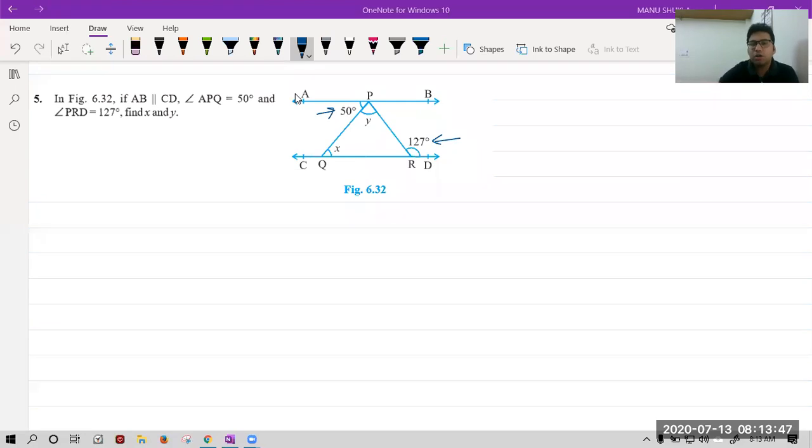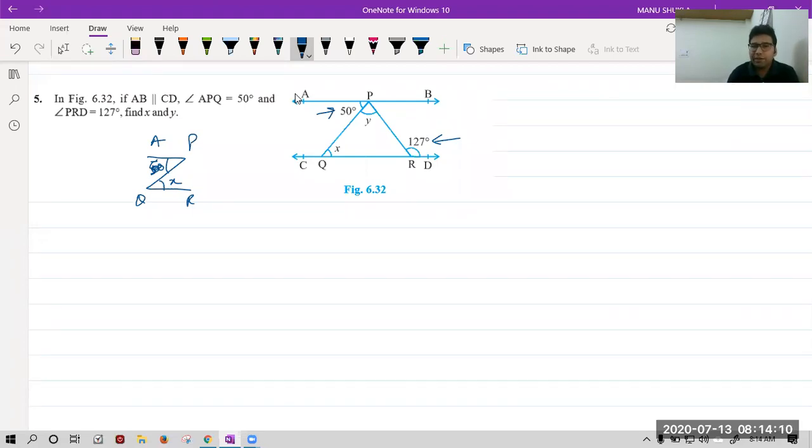How much is it? 50 degrees. Yes, because they are forming a Z over here like this. A with P Q R. You can see this is equal to 50, sorry, this is 50 only and this is X. So X equals 50 degrees because they both are forming alternate interior angles.